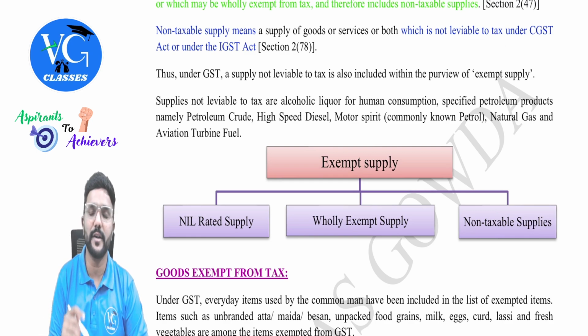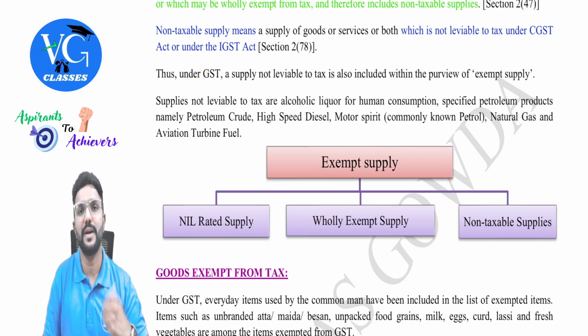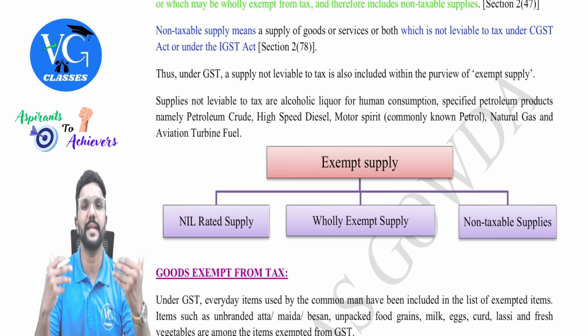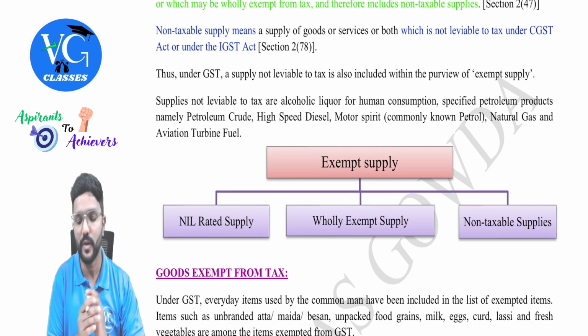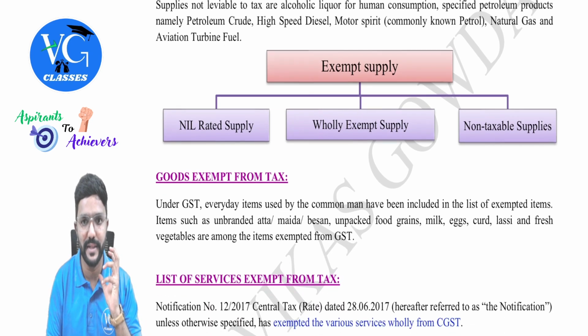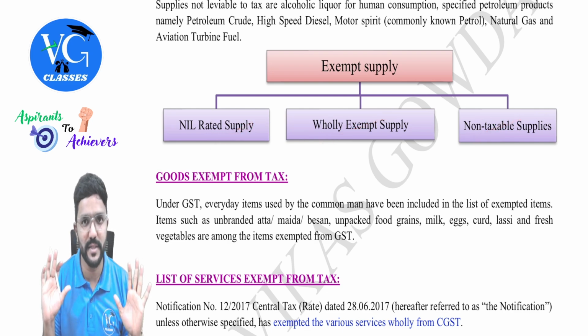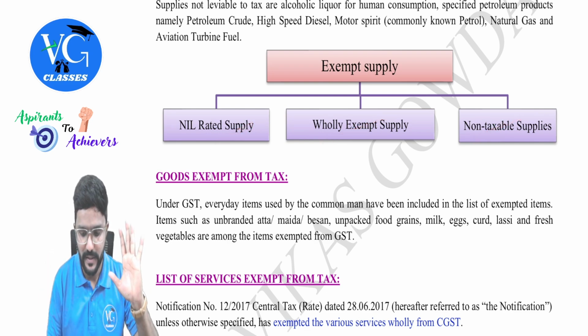Okay, so even that is a part of exempt supply? Yes, and I have also given an example here. So which are called non-taxable supply. So in simple, whatever is outside the GST. Okay. So I will just try to explain the difference between all these three. Anyway, all three are part of exempt supply only.